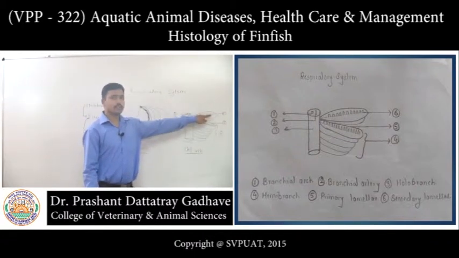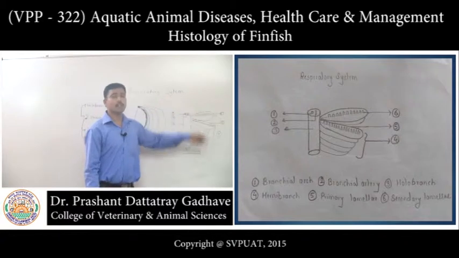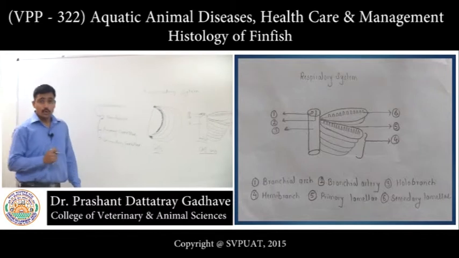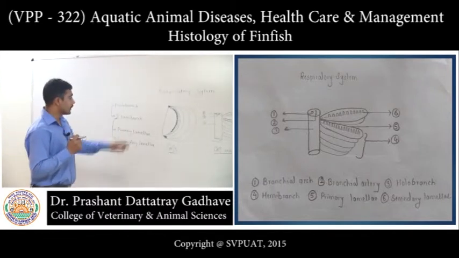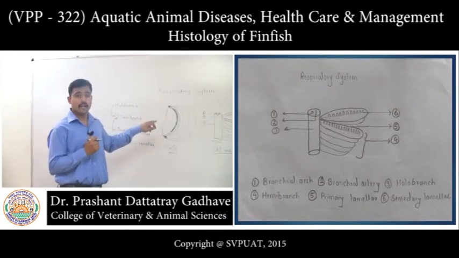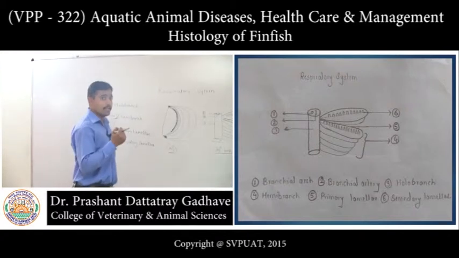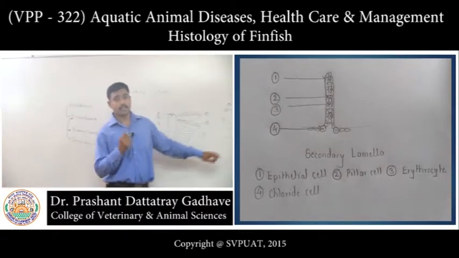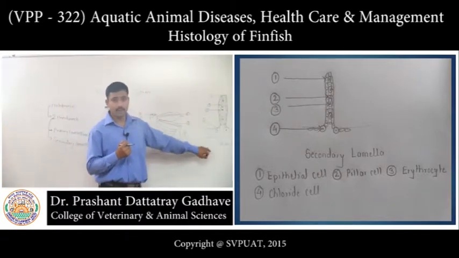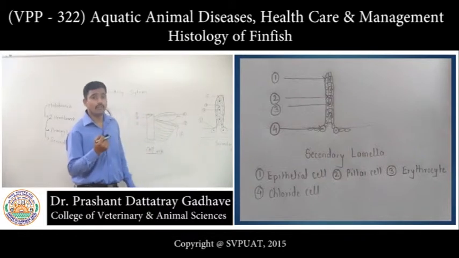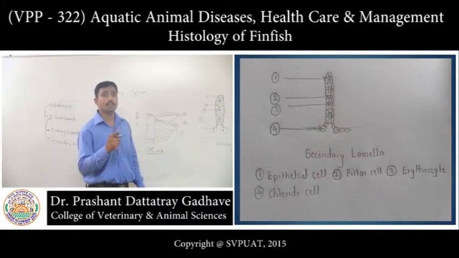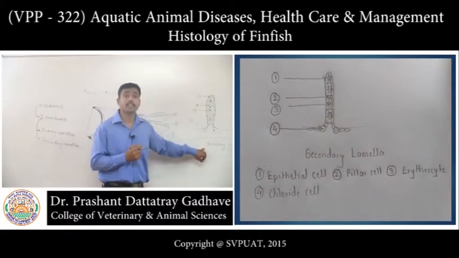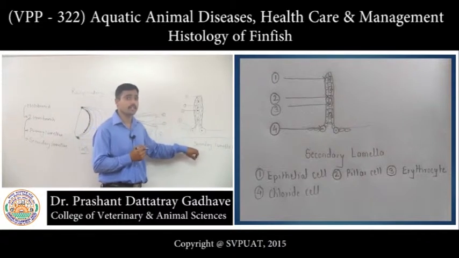Now these structures are the secondary lamellae that are present on the primary lamellae. Now the functional unit of this gill is the secondary lamella. It means that the actual respiration site is the secondary lamella, where the diffusion of oxygen takes place from water to the blood of the fish. Now let us see the histological structure of the secondary lamella.